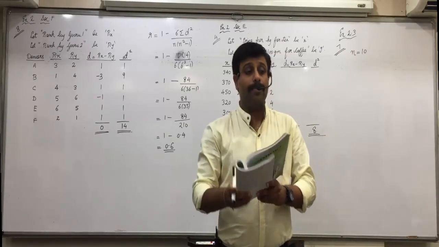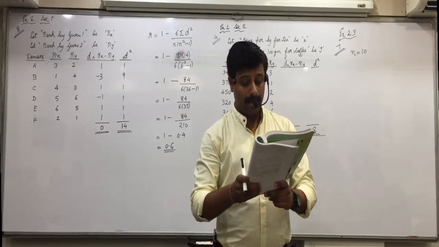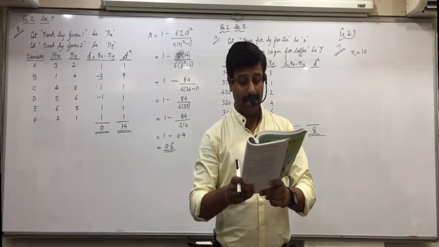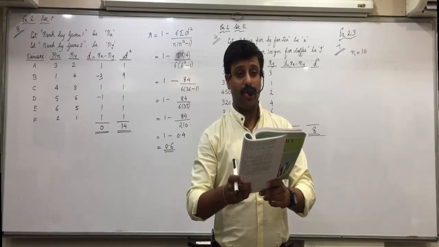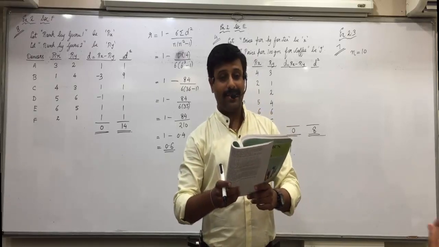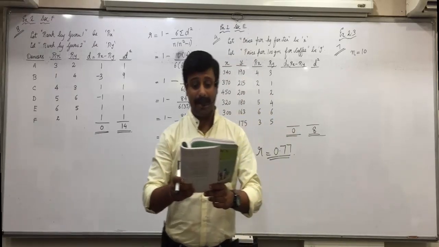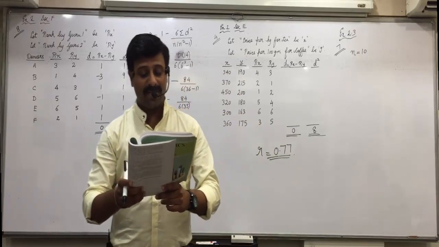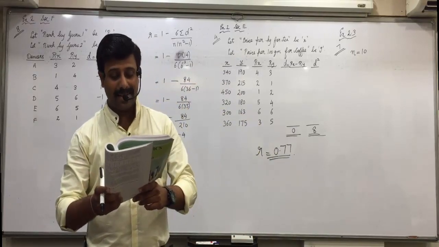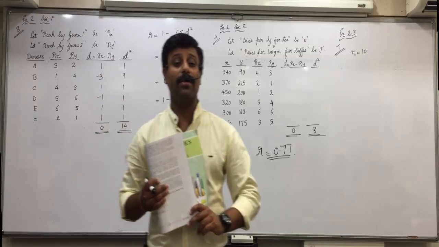They are ranked in a beauty contest by 2 judges. And the sum of squares of differences in their ranks is found to be 214. What will you say?